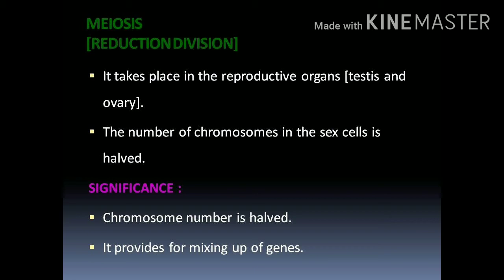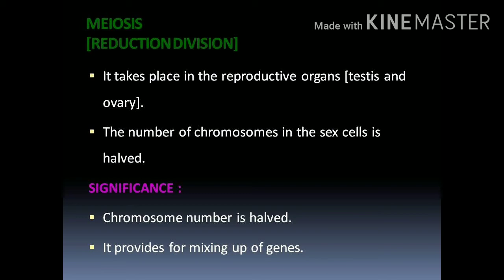During meiosis, the chromosome number is halved, because out of the 23 pairs of chromosomes in humans, only single chromosomes, that is one member of each pair, which is called haploid, are passed on to the sex cells.